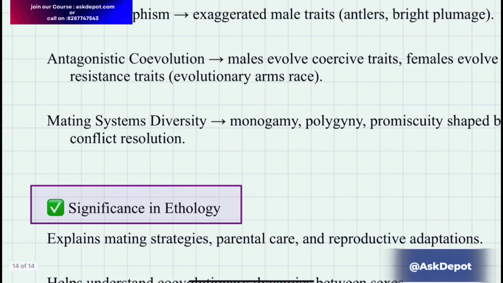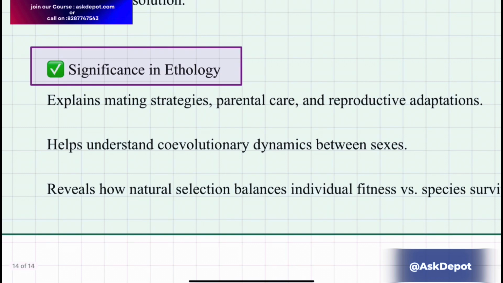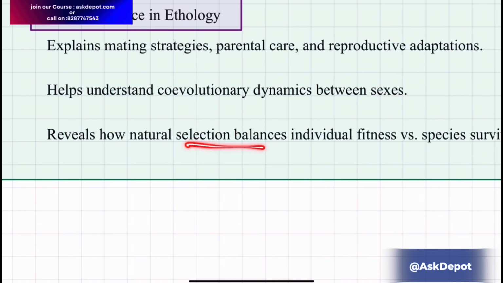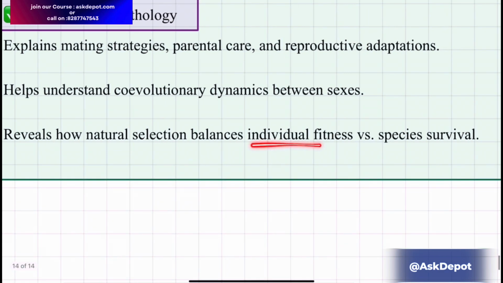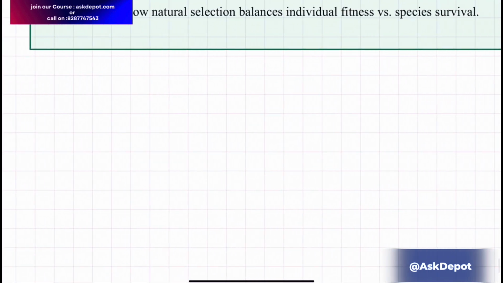It's shaped by the conflict resolution. And the significance in ethology is that it explains the main mating strategies, parental care, reproductive adaptations, and helps to understand the co-evolutionary dynamics between the sexes. And it also reveals that natural selection balances individual fitness versus the species survival.